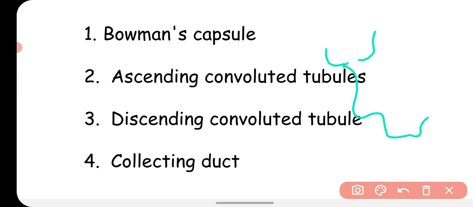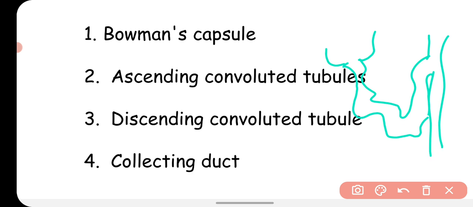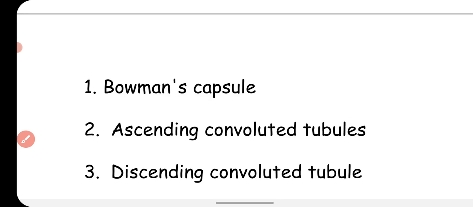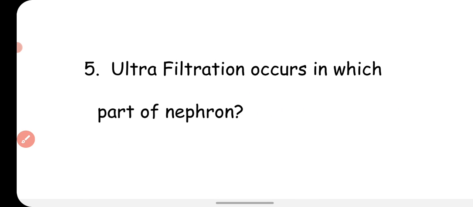Before this we have talked about it like this: this is the Bowman capsule, the part of the nephron where ultrafiltration takes place. So Bowman capsule is the correct option. In the Bowman capsule the ultrafiltration takes place in the nephron.